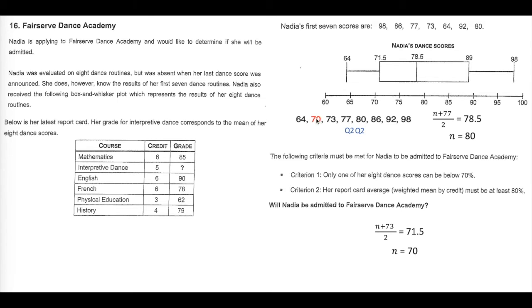Put a little 70 here. These are the 2 values that are going to go together to give me the quartile 1, which is 71.5. Now we have all 8 of the dance scores. Only one of our 8 dance scores can be below 70%. We have one here, 64. That's below 70%. Is 70% below 70%? No, it is 70%. She's okay. All of her other dance scores are above or equal to 70%.